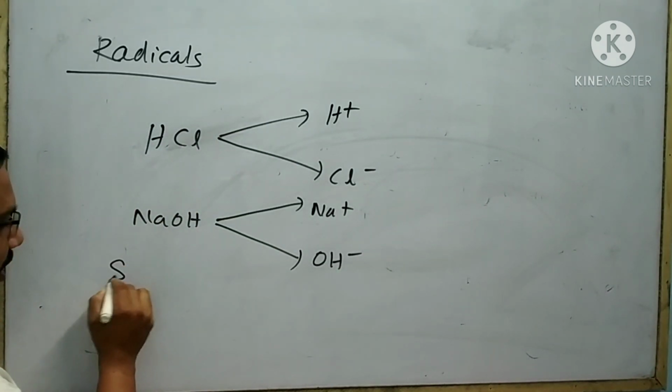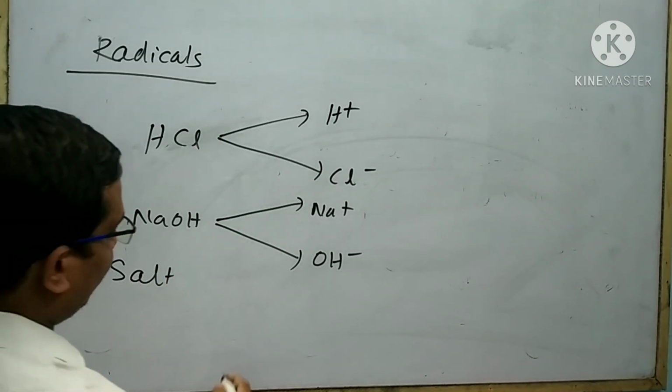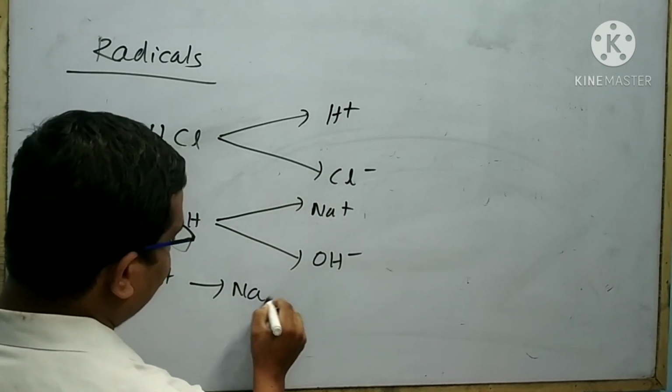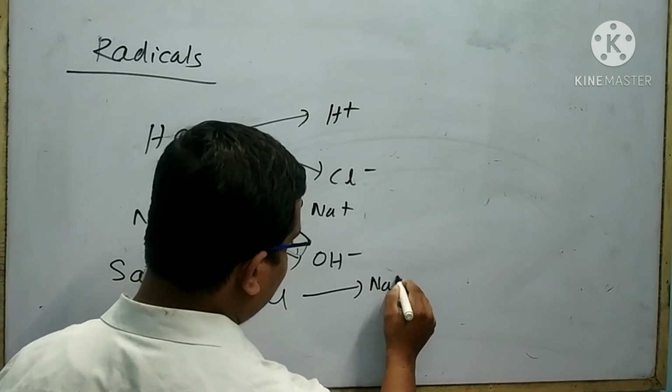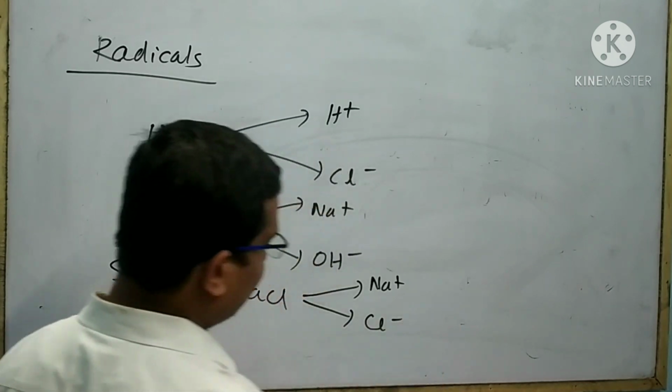Similarly, we take an example of a salt. Suppose I take NaCl. NaCl is also made by 2 ions, one is Na plus, another is Cl minus.